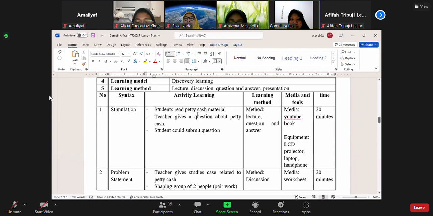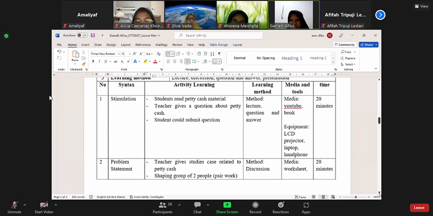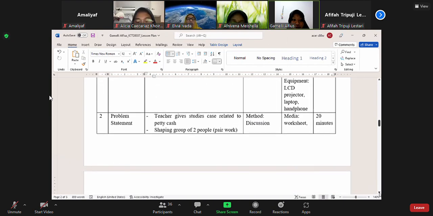Students read petty cash material. The teacher gives a question about petty cash, and then students can submit questions. The learning method for stimulation is lecture, question and answer. For media and tools, YouTube and a book, and for equipment, an LCD projector, laptop, and handphone, with a time of 20 minutes.